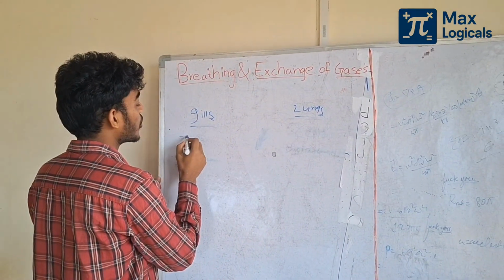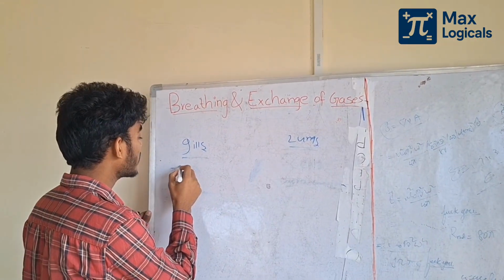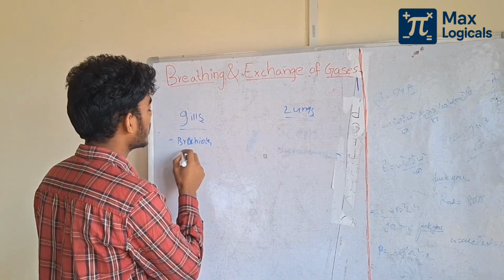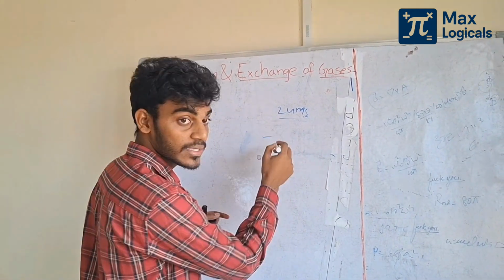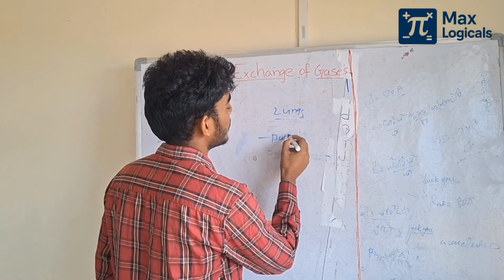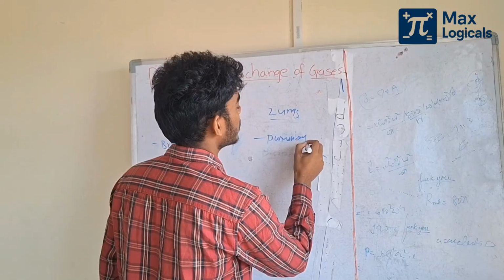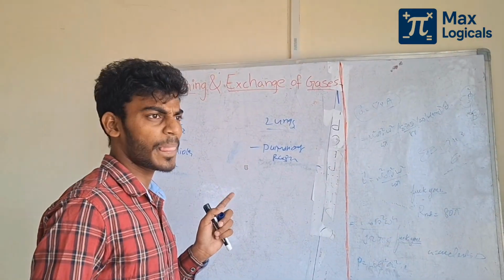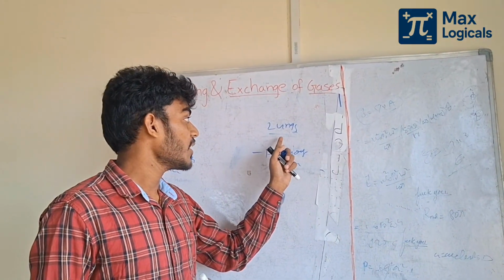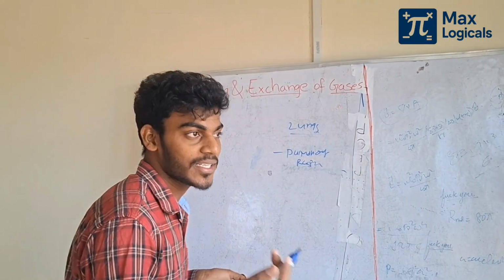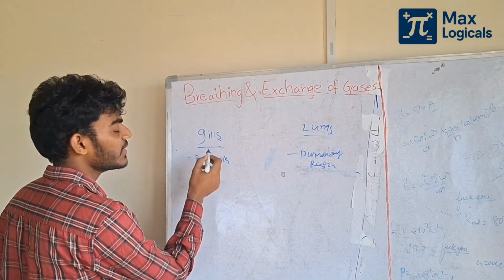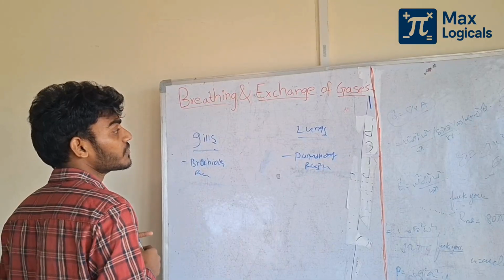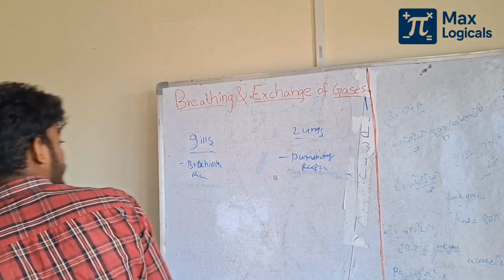Gills are branchial respiration, but lungs are pulmonary respiration. Understand? We can see gills in fishes, which have branchial respiration.